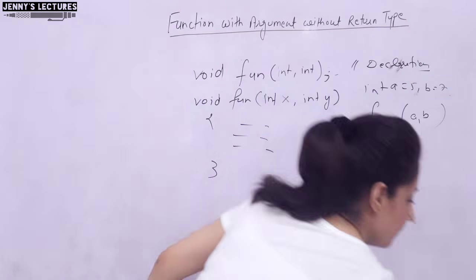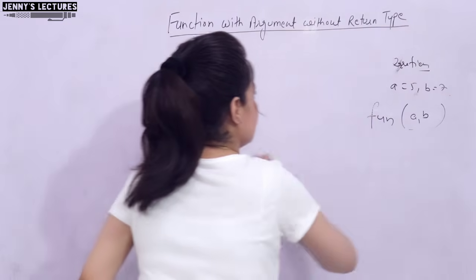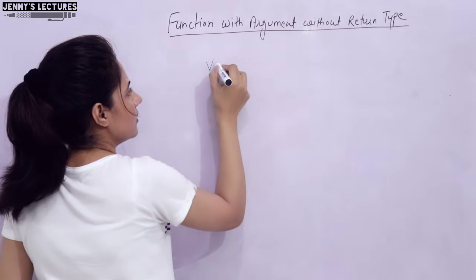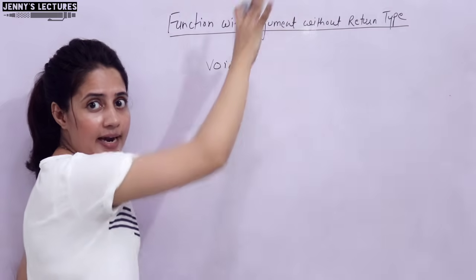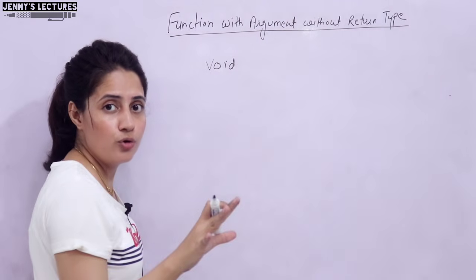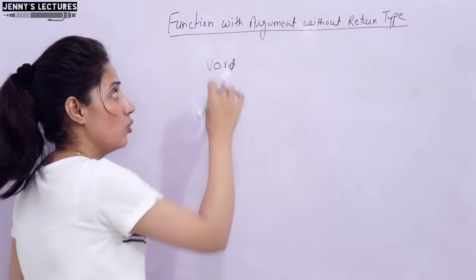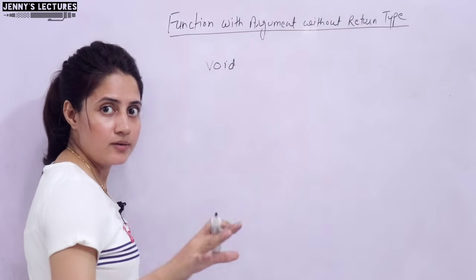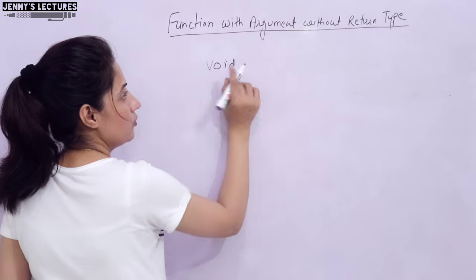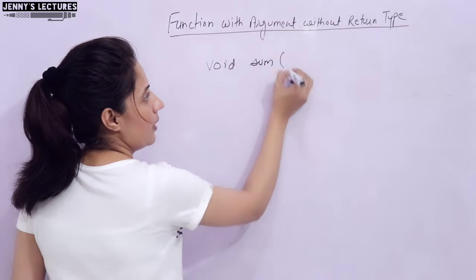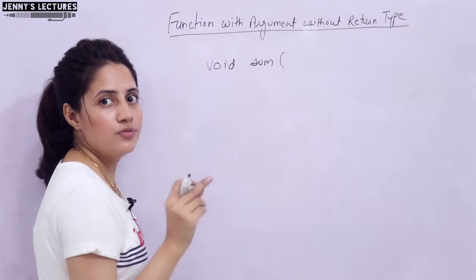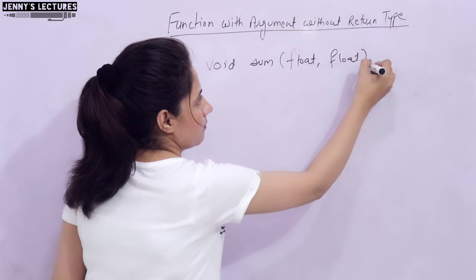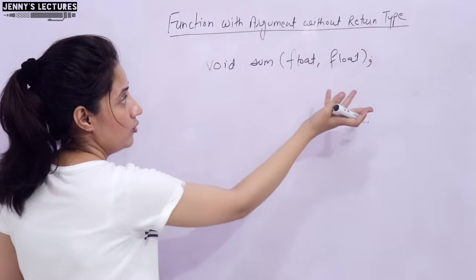Now, let us take that example, sum of two numbers. So, first of all, after writing the header file, whatever function you want to use, it is a good practice to always declare that function first in the program, right? It is a good practice always. So, nothing it would return, the name is sum I am taking, and I want to do a sum of two numbers of float type. So, that is the declaration, you have to specify the data type only, right?